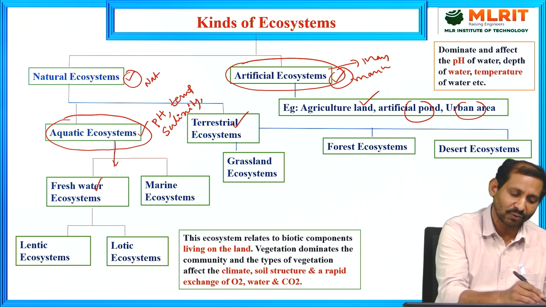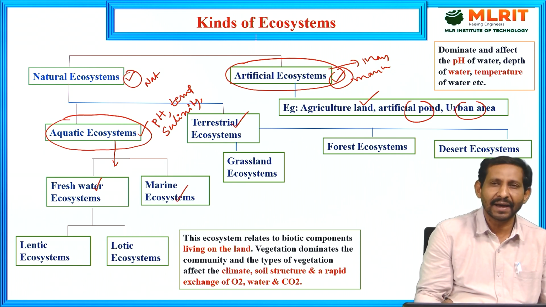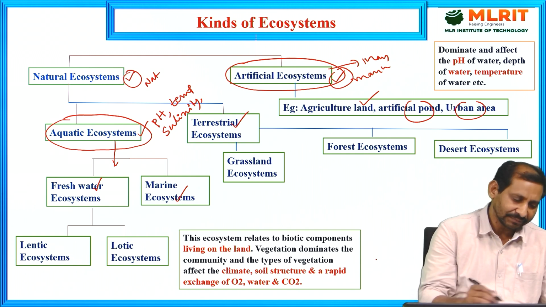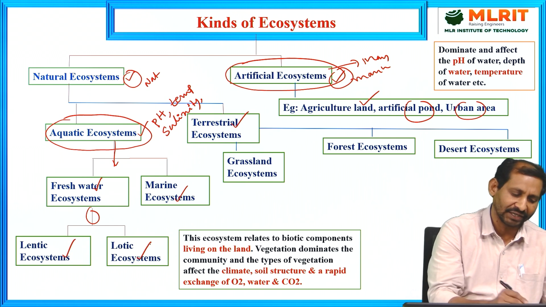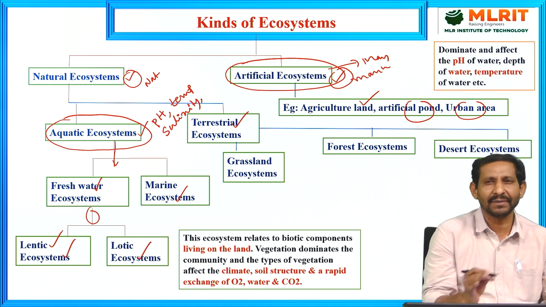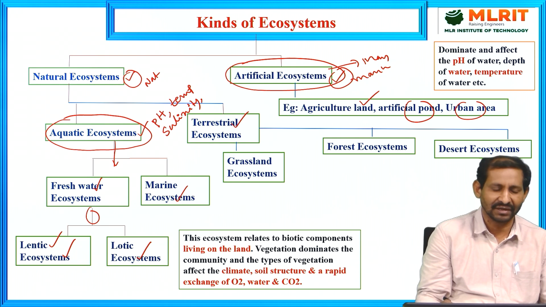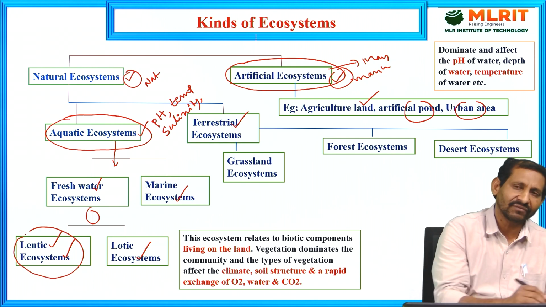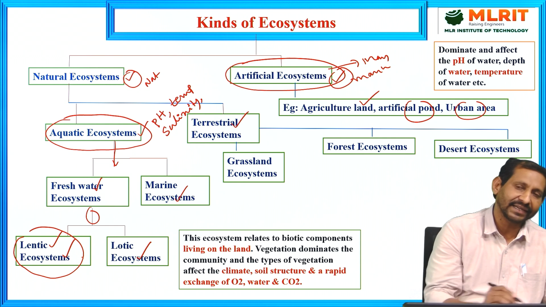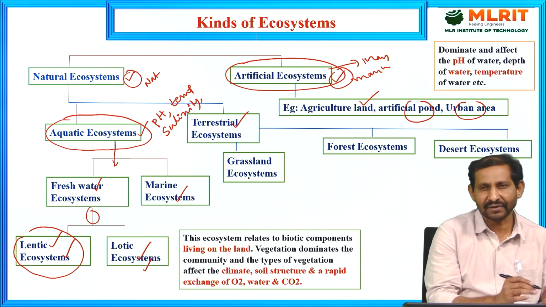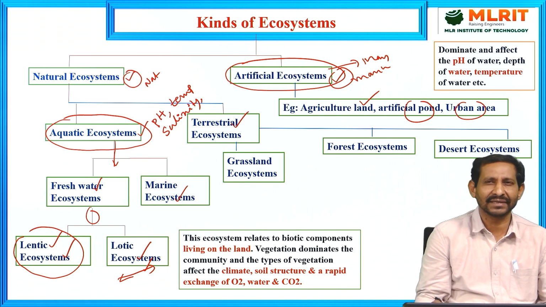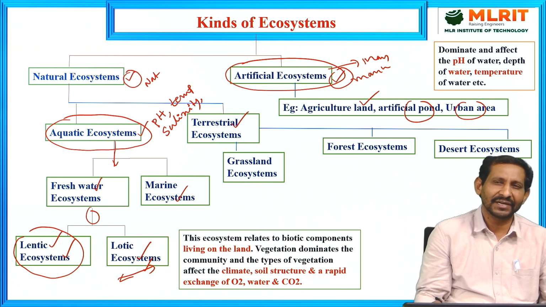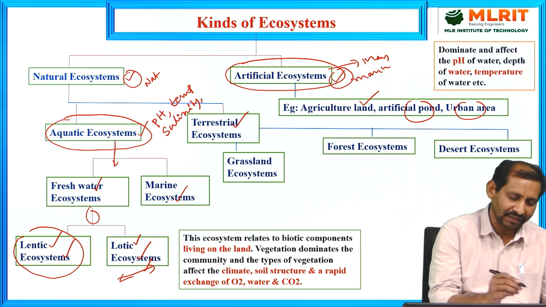The aquatic ecosystem is further classified into two types: freshwater ecosystems and marine ecosystems, based on the salinity present in the water. A freshwater ecosystem is further divided into two categories, lentic and lotic. Lentic means the water is static, not moving, and the ecosystem developed there is called a lentic ecosystem. Lotic means water moves from one place to another, with flowing conditions, and the ecosystems developed in that area are called lotic ecosystems.